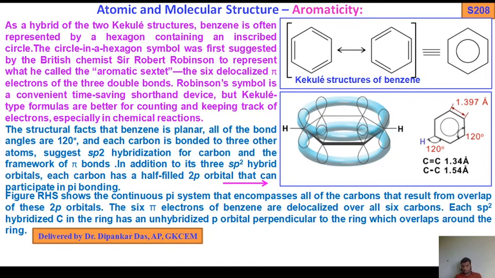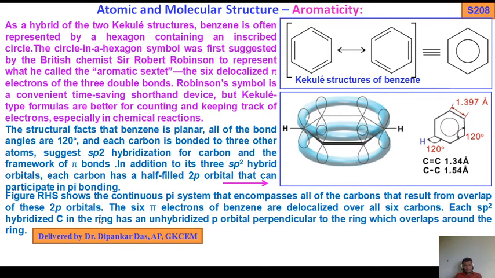As I told you, in the molecular orbital diagram of benzene that I have shown here, the figure on the right hand side shows the continuous pi system that encompasses all the carbons, resulting from overlap of these 2p orbitals. The 6 pi electrons of benzene are delocalized over all 6 carbons, and each sp2 hybridized carbon in the ring has an unhybridized p orbital perpendicular to the ring which overlaps around the ring. Did you see perpendicular? Like this one, this one.